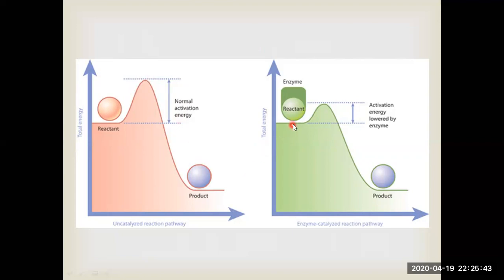Like you can see here, when this reactant is combined with the enzyme, the activation energy slope, you see here, is this long, and with the enzyme it is only this long. It means that the chemical reaction will start in a very short time, or it is simply catalyzed or sped up, and in a very small interval of time that reactant is converted into product.